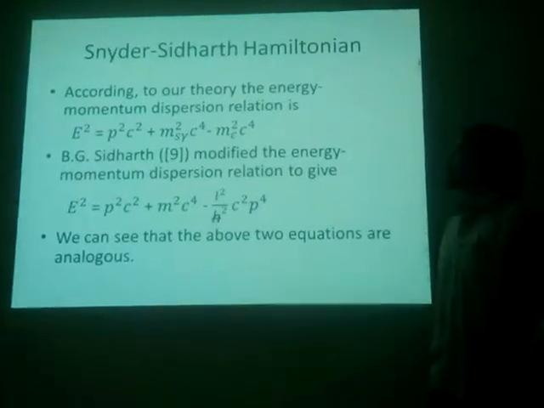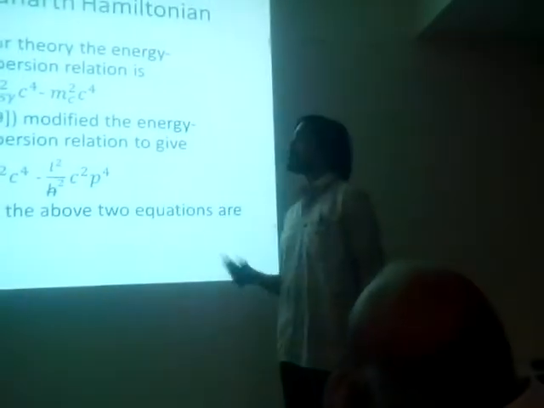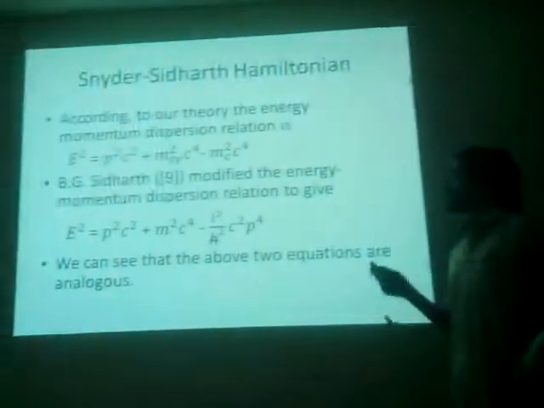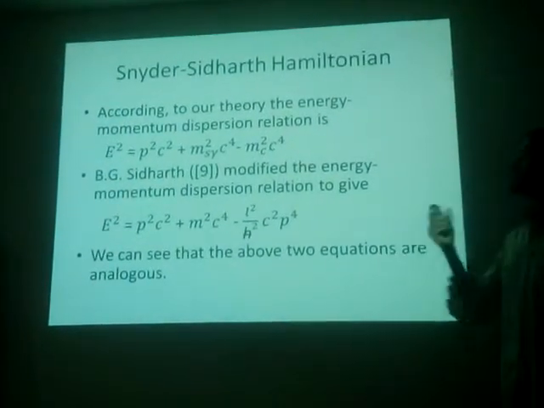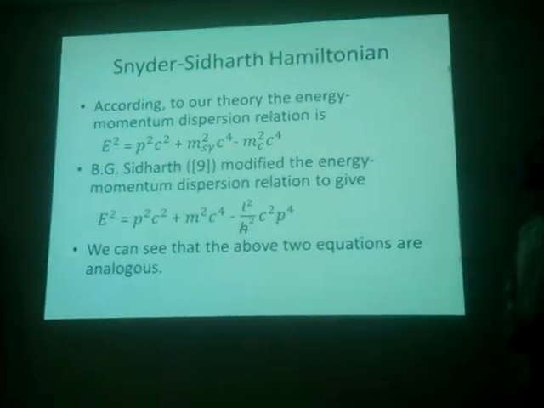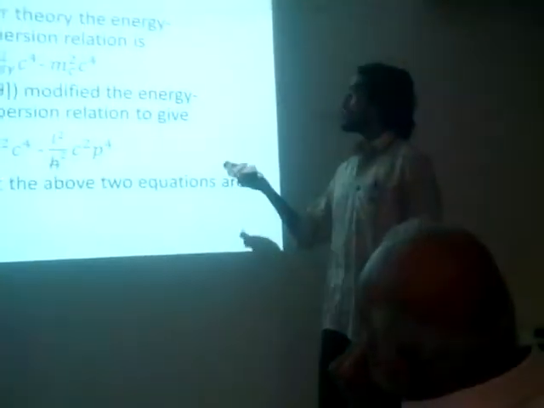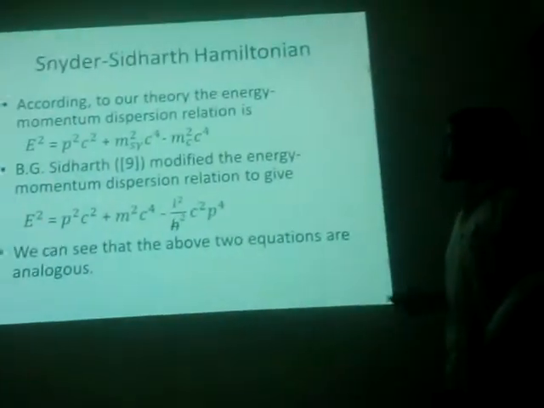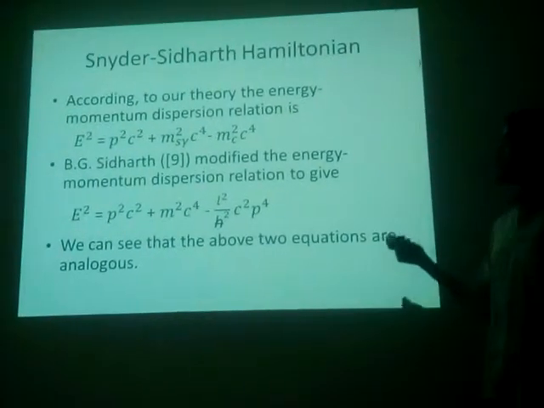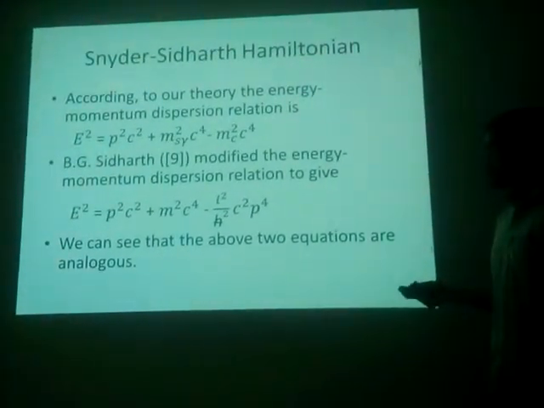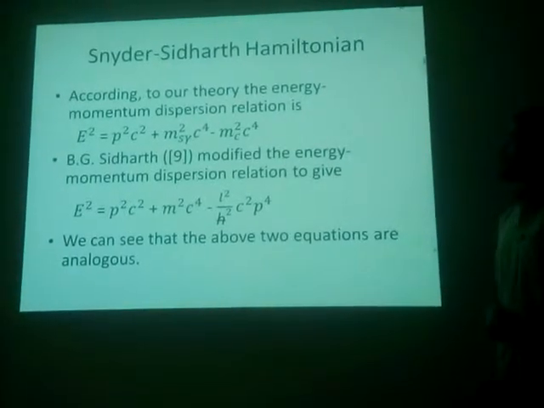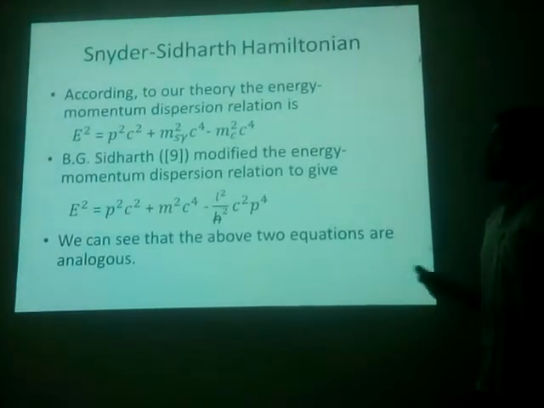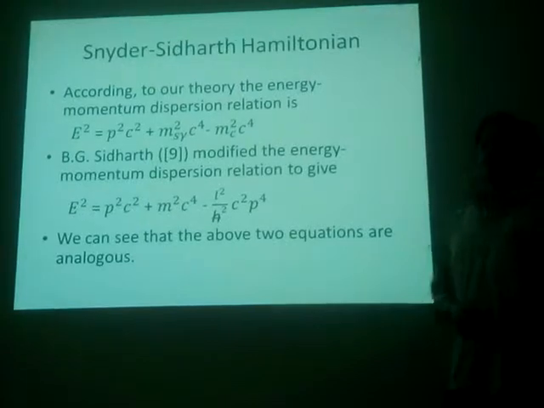Using this theory that we used, we found that m0 square equals ms gamma square minus mc square. Putting it in the normal Einstein dispersion relation, we find that E square equals p square c square plus this term. This is kind of similar to the relation which Siddharth found. It's kind of analogous. The terms are very different, but they might conform to each other.